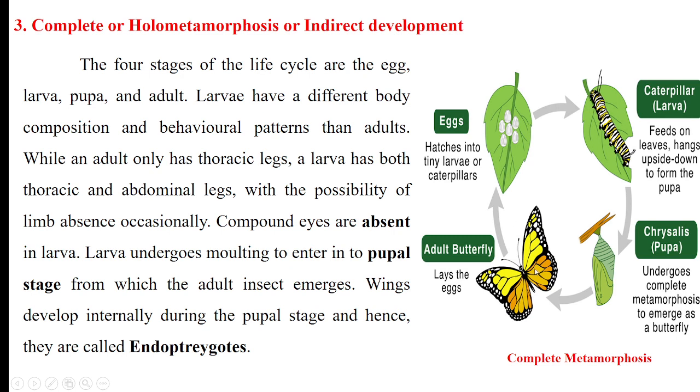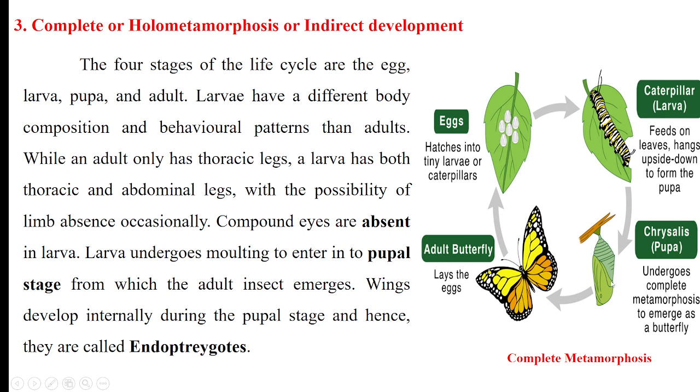You can see here, this is the adult butterfly and this is the caterpillar. Their feeding habits, their body size, all things are different. And this larval stage goes through several moltings and then finally enters into the pupal stage. And all the developments that are required for an adult, like development of the wings, reproductive organs, are there inside this pupa only.